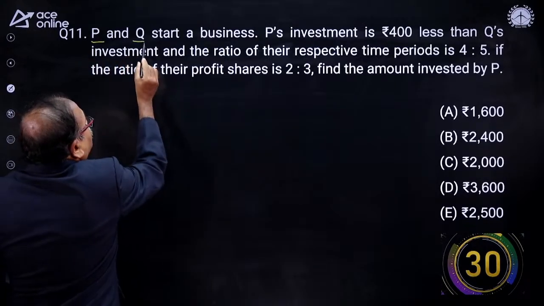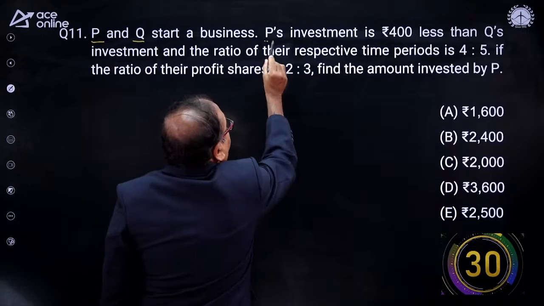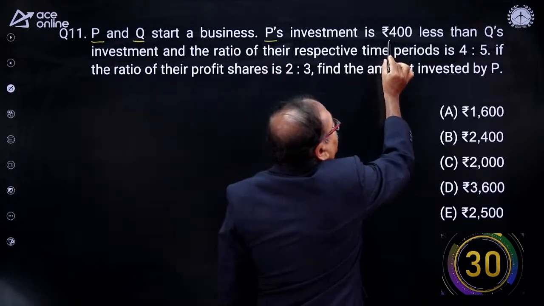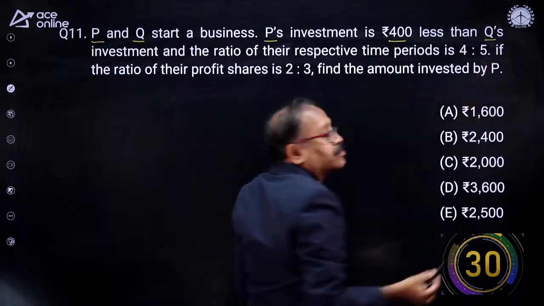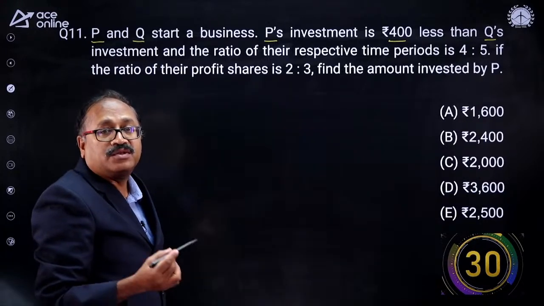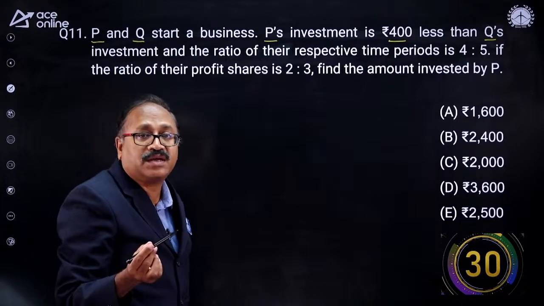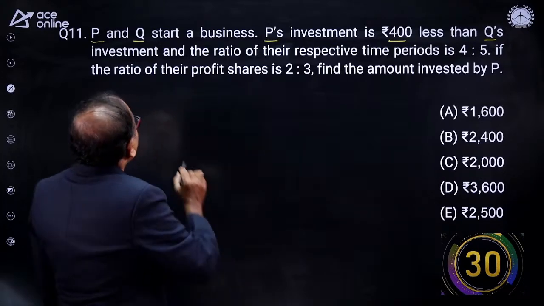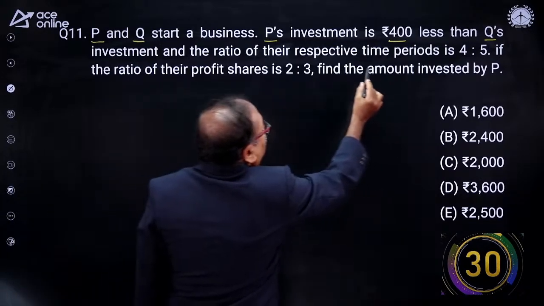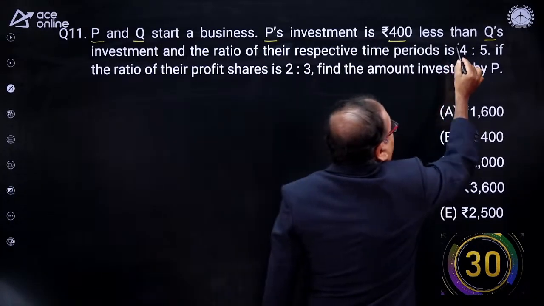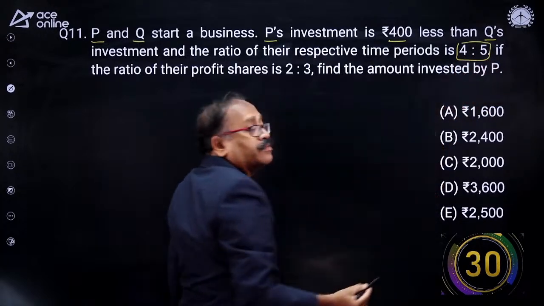P and Q started a business. P invests rupees 400 less than Q. The difference between the investments is 400. And the ratio of their respective times is 4:5.